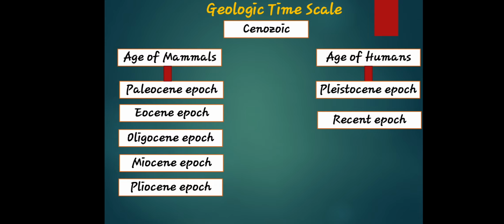In this period of time, we also have the list of epochs in the Cenozoic time scale. We have the age of mammals: Paleocene epoch, Eocene epoch, Oligocene epoch, Miocene epoch, and Pliocene epoch. Then the age of humans: Pleistocene epoch and Recent epoch. So that is the list of periods in the Cenozoic time.